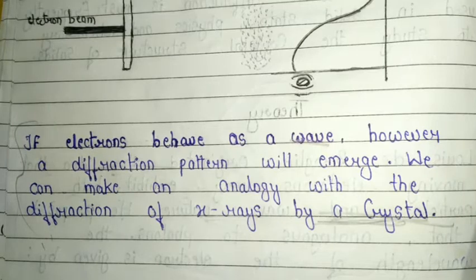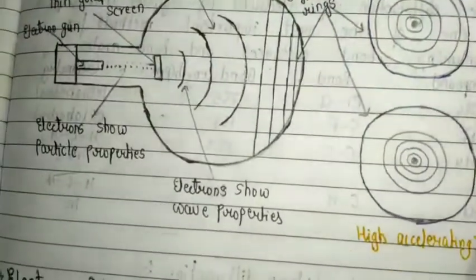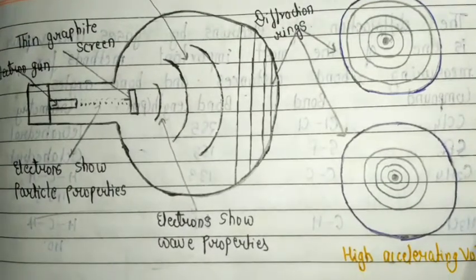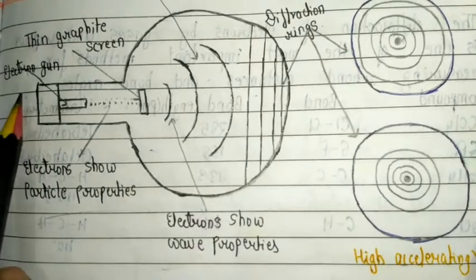Now the instrumentation part of electron diffraction. The instrumentation of electron diffraction is also very important, and some important diagrams help to understand the concept. Basically, we use an electron gun, one type of electron source.